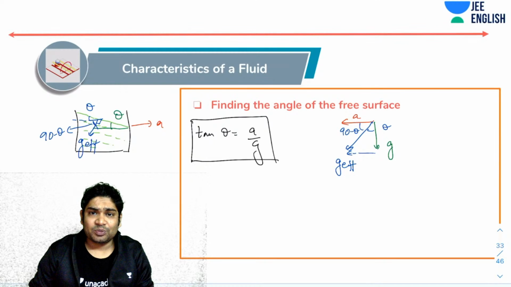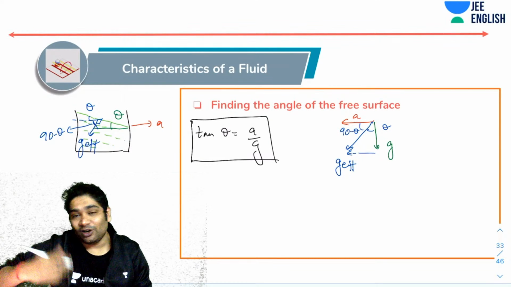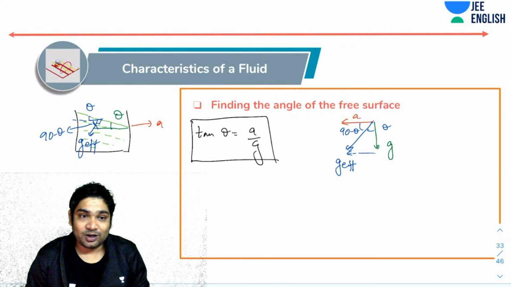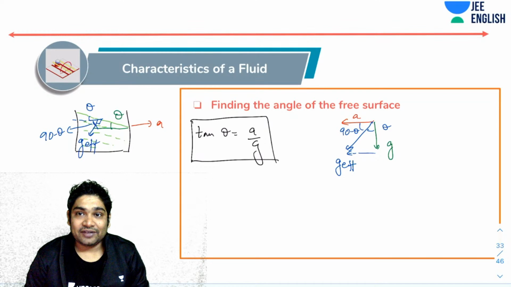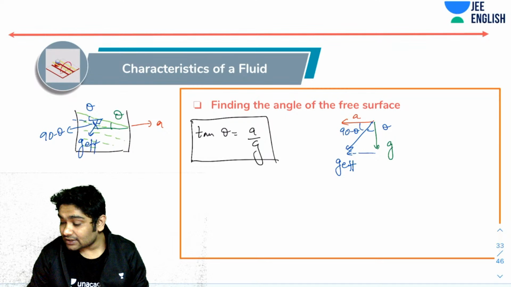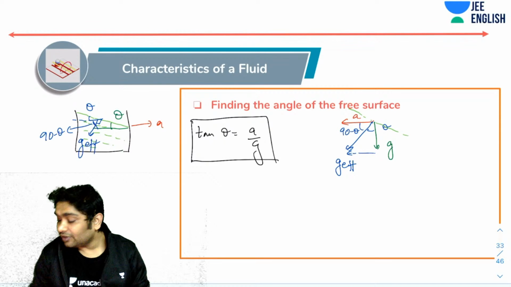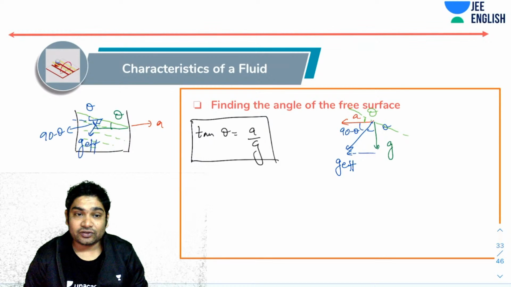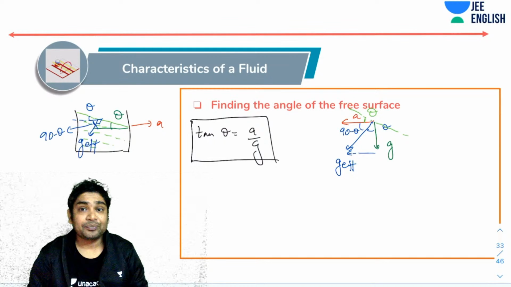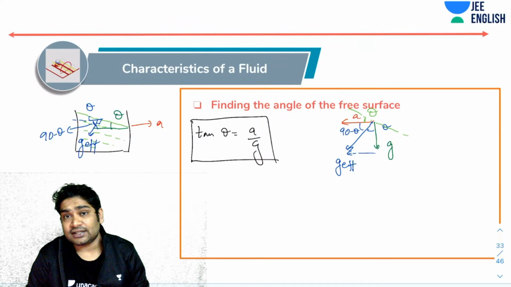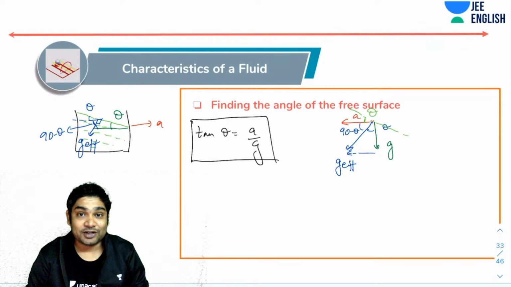It would be pretty simple to see. There are a lot of ways to derive this, but this is what I like doing. If you can find the direction of G effective, you will know that the free surface will align itself perpendicular to it. So if the free surface makes an angle theta, then theta would be tan inverse of A by G, where A is the horizontal acceleration. Here we have taken a specific case of horizontal acceleration. It's not necessary. The acceleration could have had any other direction also.